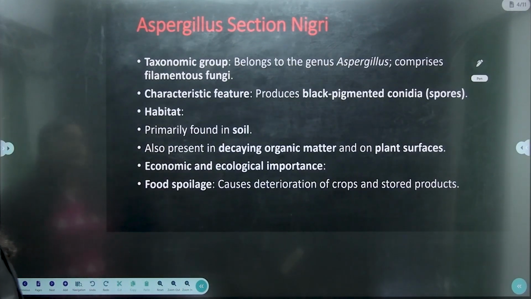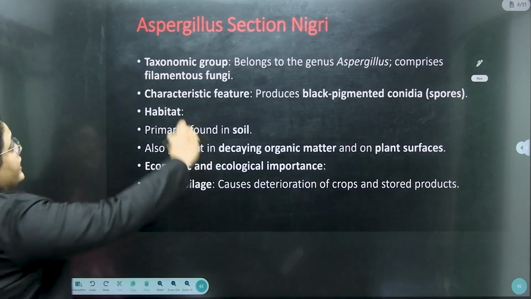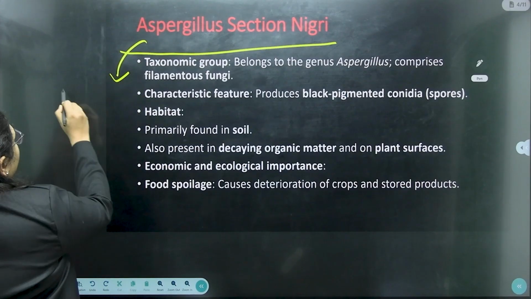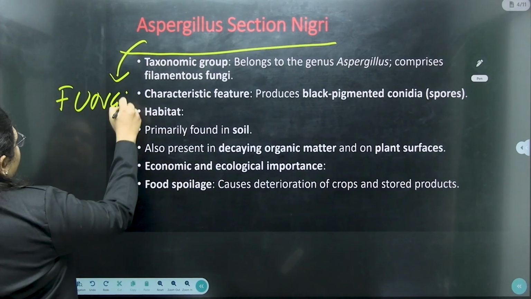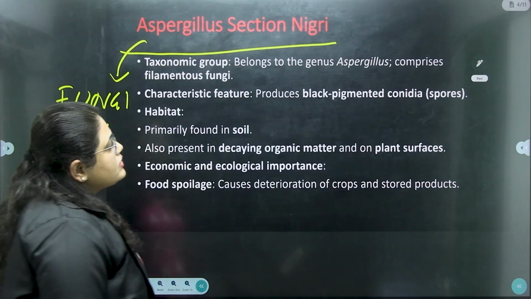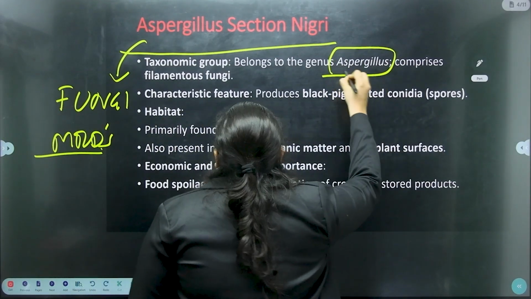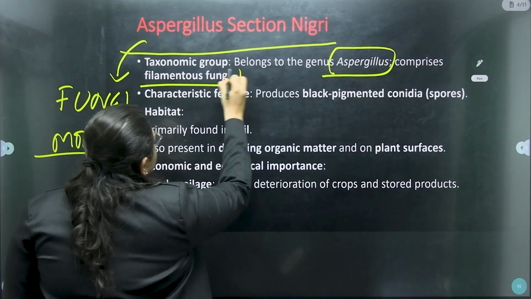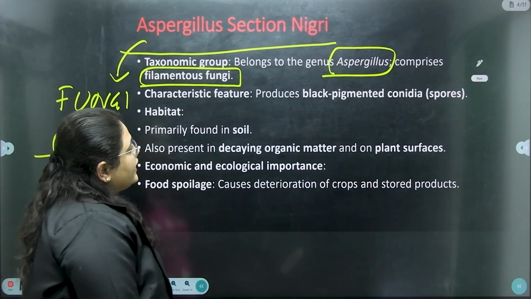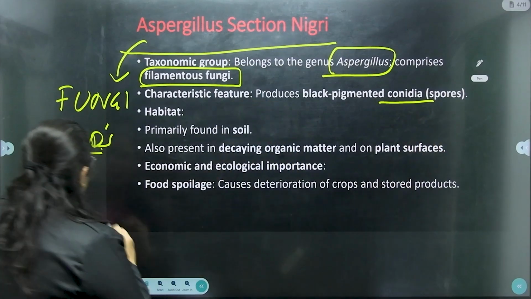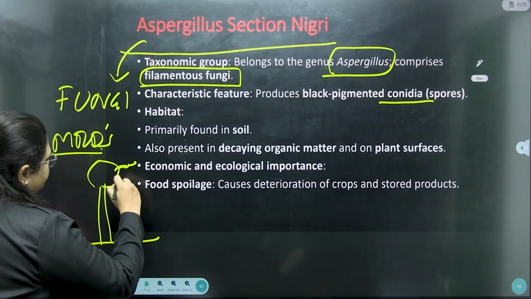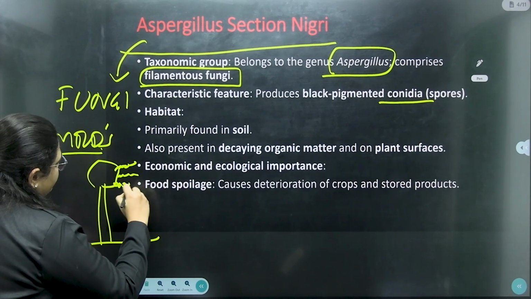The next important one is Aspergillus niger. Aspergillus is a form of fungi. We call them molds, etc. It belongs to the genus Aspergillus, which comprises filamentous fungi. The fungi will have filament-like structures, which we call conidia. It will be something like this. The fungi will look something like this.